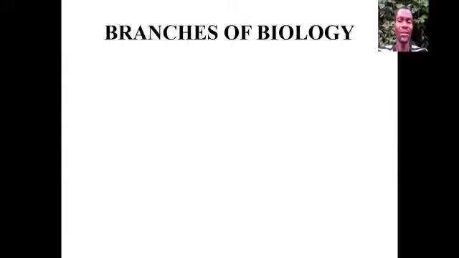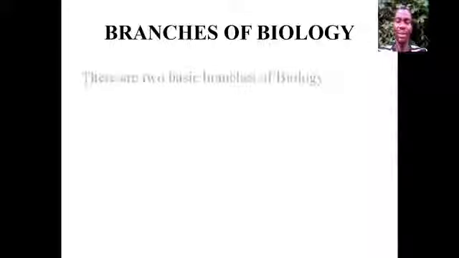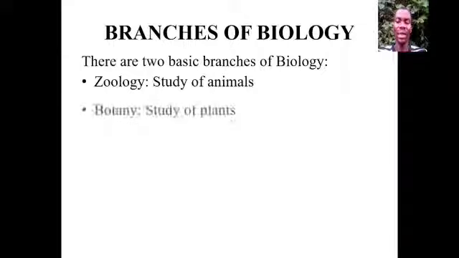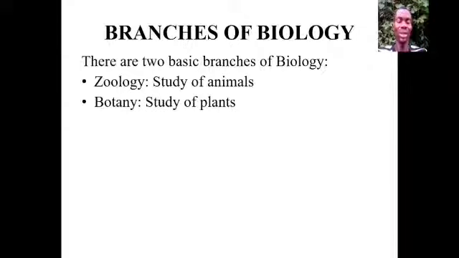The next thing is branches of biology. There are two basic branches of biology. The first one is zoology, which means the study of animals, while the second branch is botany, which is the study of plants.